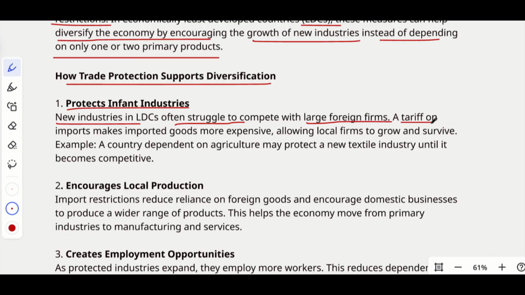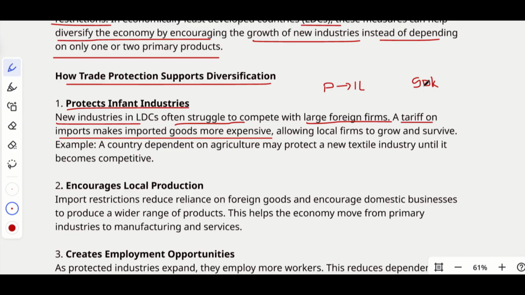A tariff on imports makes imported goods more expensive, right? Let's take the case of a domestically produced and an imported good, for example, a smartphone. The phone costs around 1 lakh in India, and the same phone can be produced for around 50K, which is imported from a foreign country.